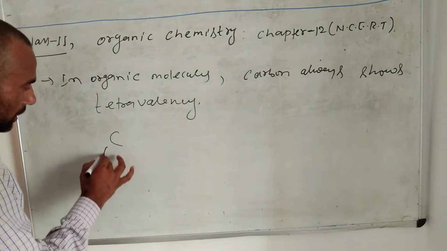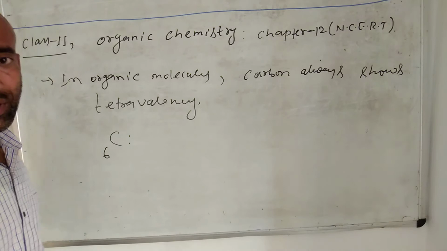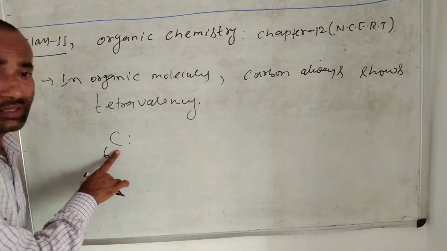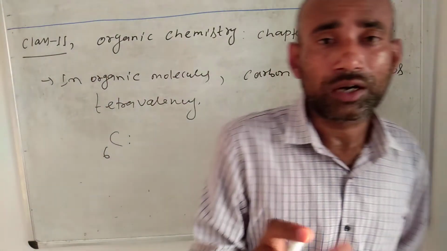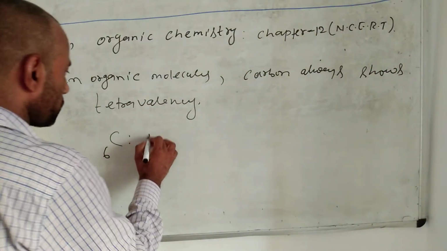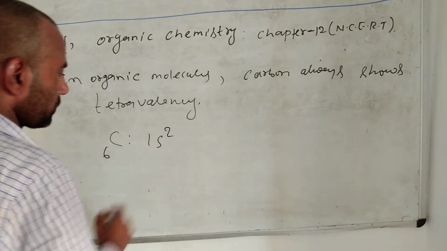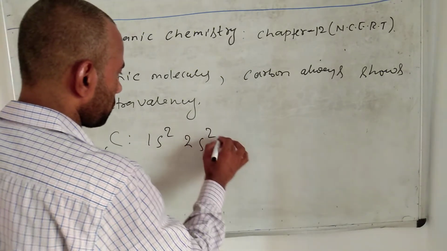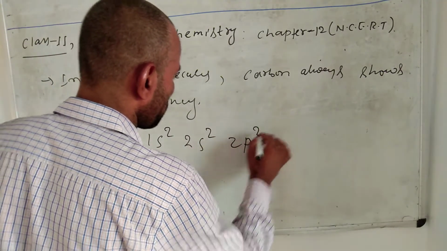Carbon has atomic number 6. Now we can write the electronic configuration of carbon: 1s2, 2s2 and 2p2.